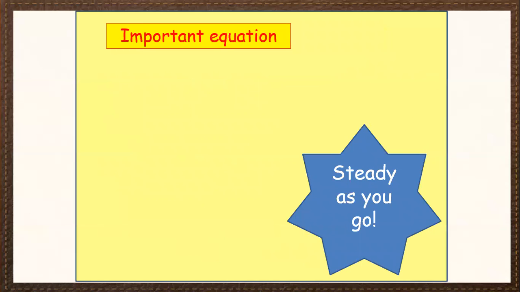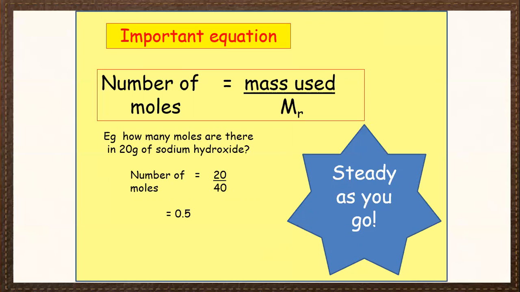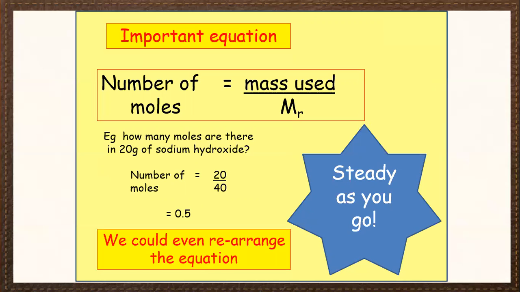Important equations are there. Study as you go. The number of moles can be calculated by dividing the mass used by the relative formula mass. For example, how many moles are there in 20 grams of sodium hydroxide? The number of moles equals the mass given in the problem, 20, divided by 40, the relative formula mass. So 20 by 40 is 1 by 2, 0.5. So 0.5 is the number of moles of sodium hydroxide given in the question.